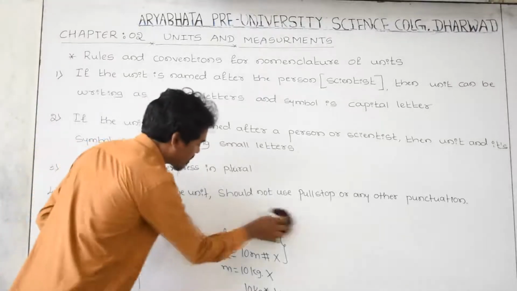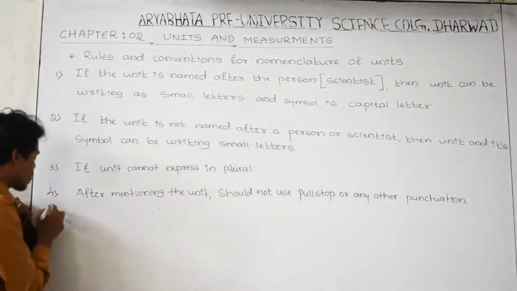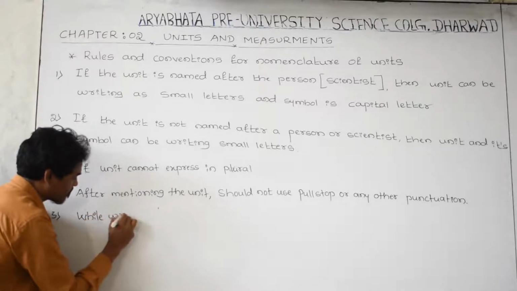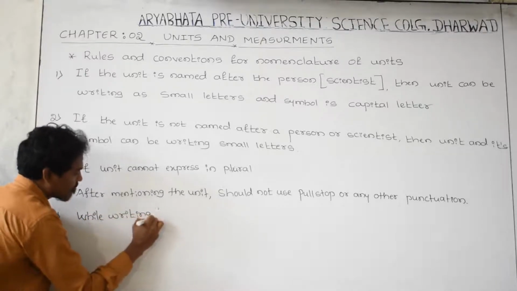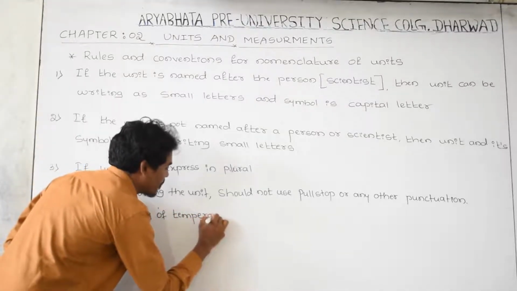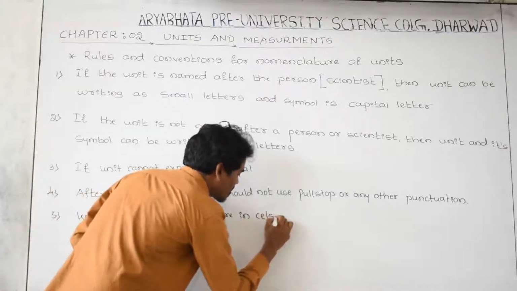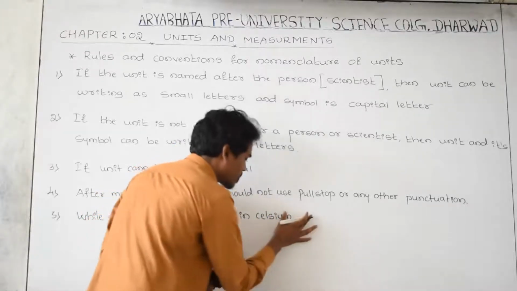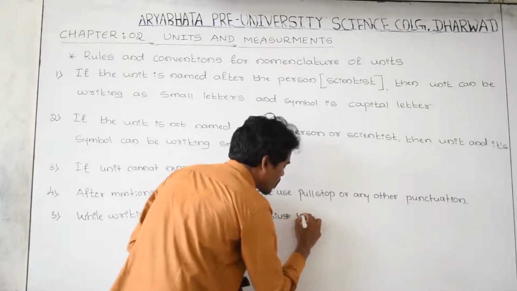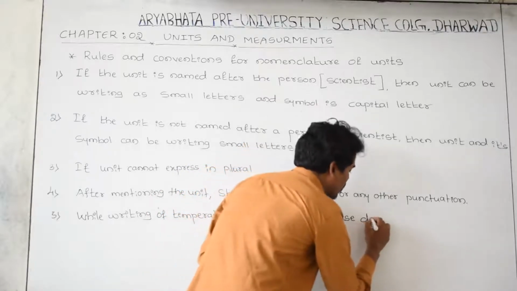And the next rule: one more confusion you are having is while expressing the temperature. While writing a unit of temperature in Celsius, you can use a degree symbol.